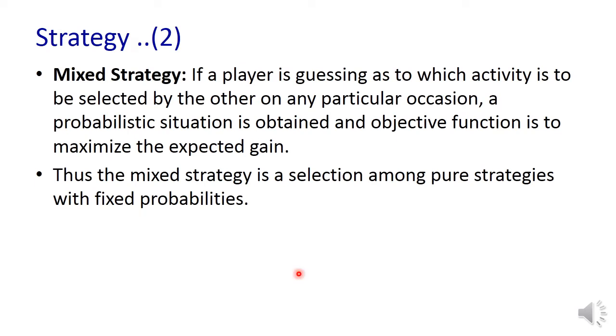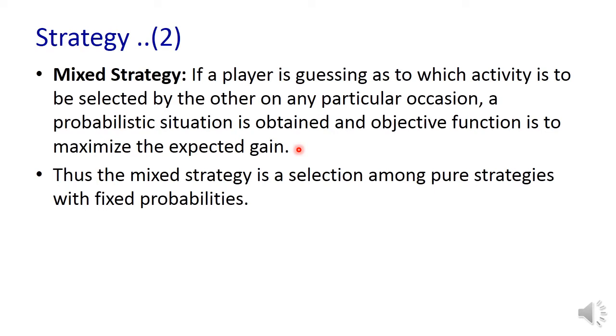Sometimes there may not be a single strategy that maximizes the gain. So in that case, it is called a mixed strategy game. If a player is guessing which activity is to be selected by the other on any particular occasion, a probabilistic situation may occur, so the objective function is to maximize the expected gain. Suppose there is no single strategy that optimizes the gain. A mixture of strategies is possible.